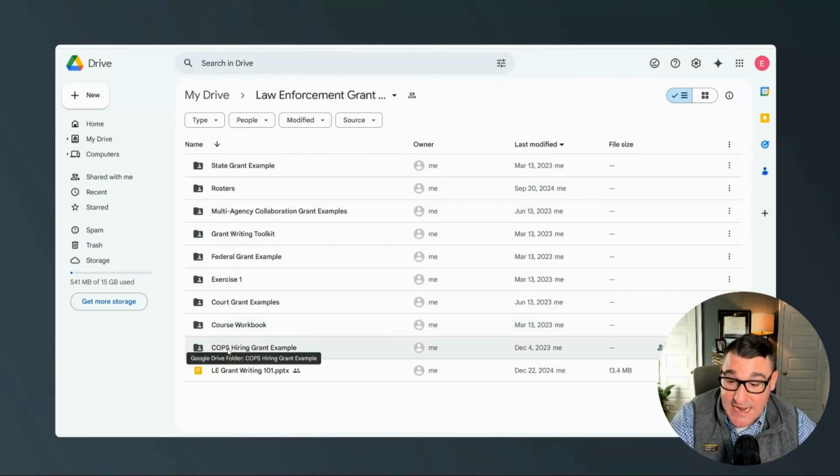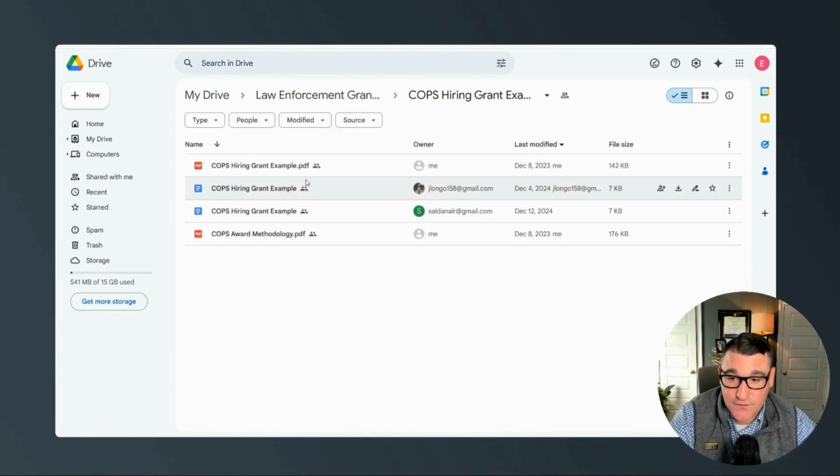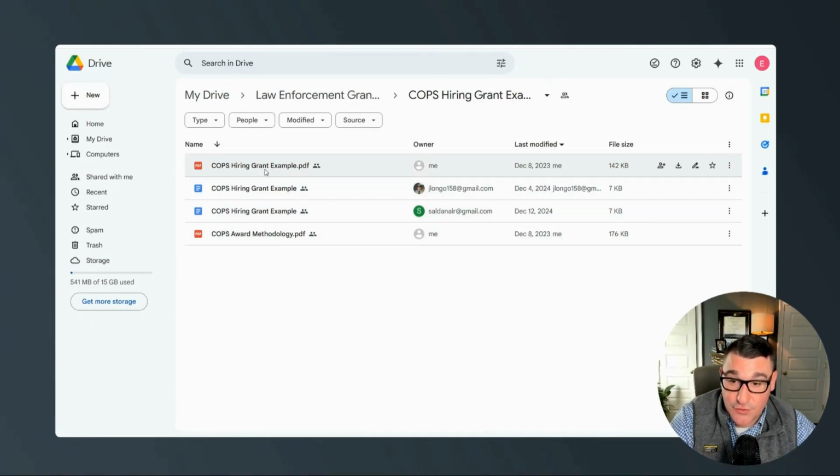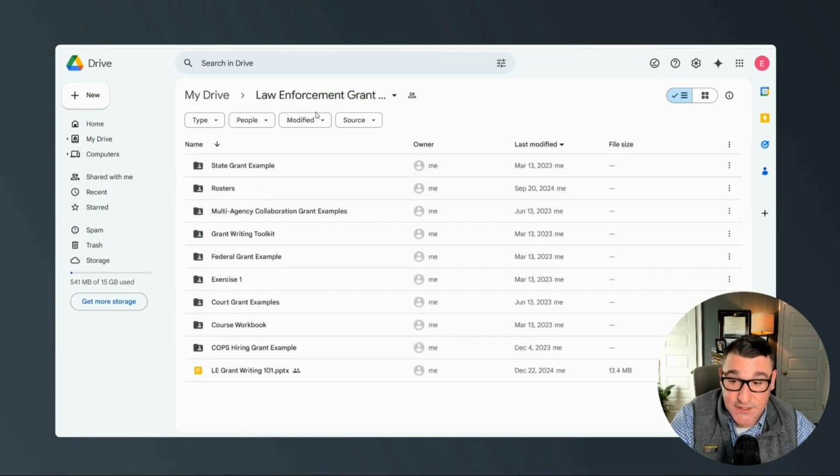And then finally, I've got a COPS hiring grant example here. So if you've never heard of the COPS hiring grant, this is a grant where you can request up to $125,000 in funding to hire a police officer or officers for 3 years. So that's $125,000 over 3 years, not each year. But it's a grant that a lot of departments go for, and so I like to use it as an example. And so what I'll do is I will walk you through some of the narrative responses from this hiring grant. It sounds tedious. Again, these are the aspects of the course where we're going line by line that people tend to comment as being most useful.